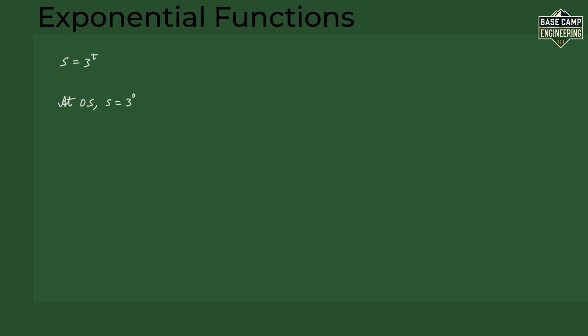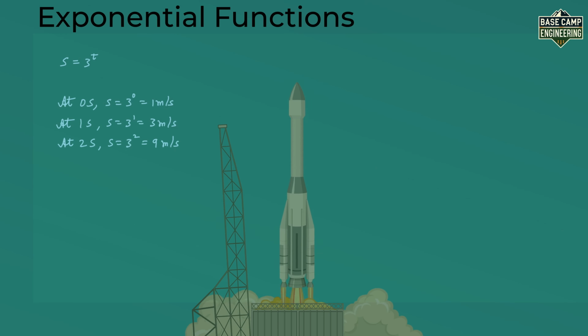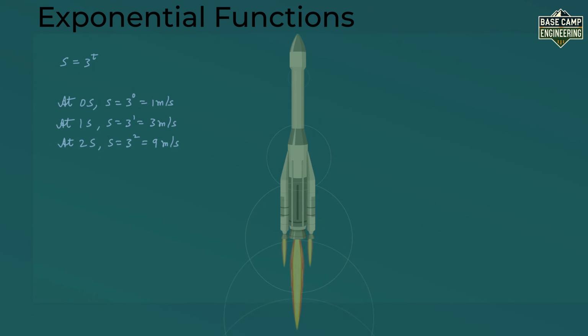At 0 seconds, its speed is 1 meter per second. At 1 second, it's 3 meters per second. At 2 seconds, it's 9 meters per second. The speed is growing so fast because it's exponential. Engineers use this to understand things that grow quickly, like a rocket's speed or even how many toys a factory makes.